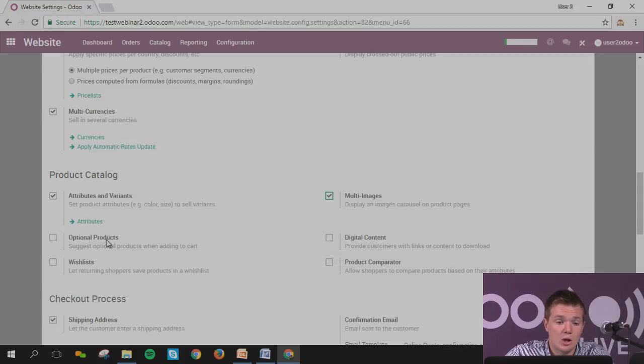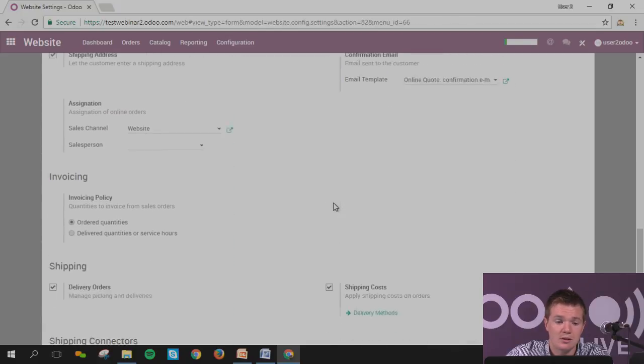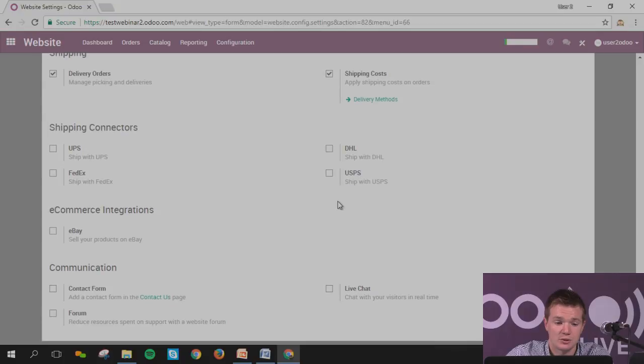Optional product. This will enable you, imagine the guy is going to buy the headphones, you can propose some other product like a jack cable. So this is something that you will want to put on. Product comparator. It enables you to, let's imagine the guy will hesitate between two headphones, select the two and then put them in the comparator. Wish list. That can be quite helpful as well. Configuration email, and that's all right for the moment.